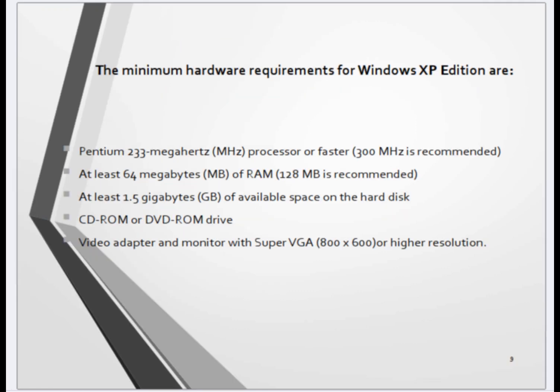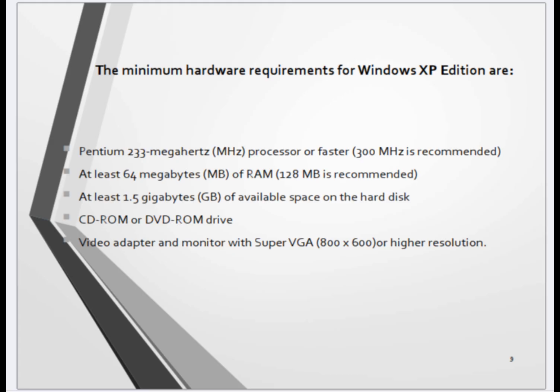The minimum hardware requirements for Windows XP are a Pentium 233 MHz processor or faster, 300 MHz recommended, at least 64 MB of RAM, 128 MB recommended, at least 1.5 GB of available space on the hard disk, a CD-ROM or DVD-ROM drive, and a video adapter and monitor with Super VGA, 800x600, or higher resolution.